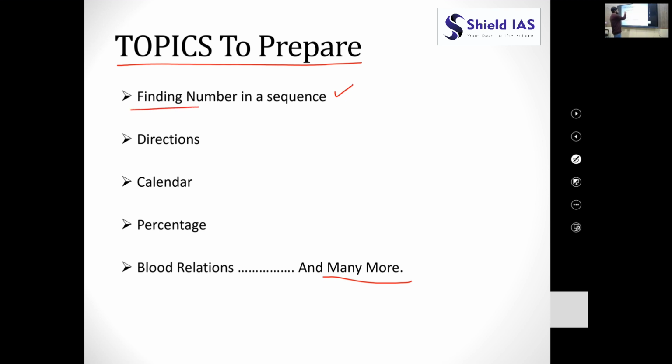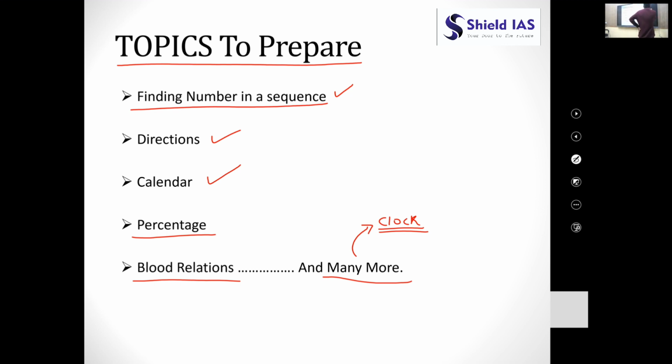There are some questions on directions, sense of direction. There is the theme of calendar, percentage, blood relations, and many more. These types of questions are generally asked by UPSC every year. Another theme is clock.